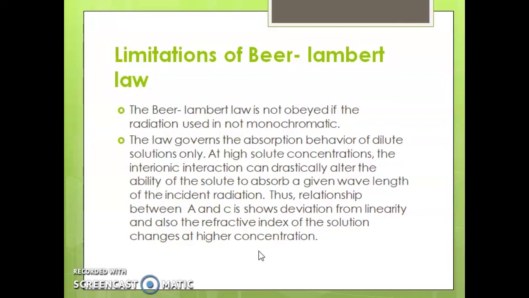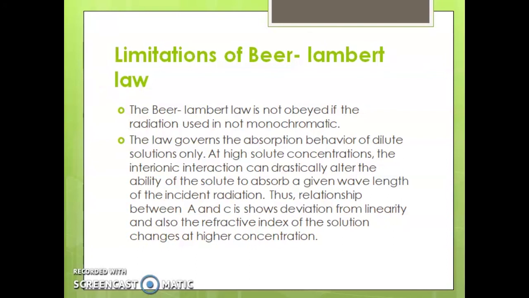That means there is solute-solvent interaction that can drastically alter the ability of the solute to absorb a given wavelength of the incident radiation.